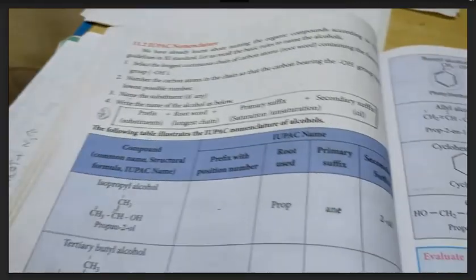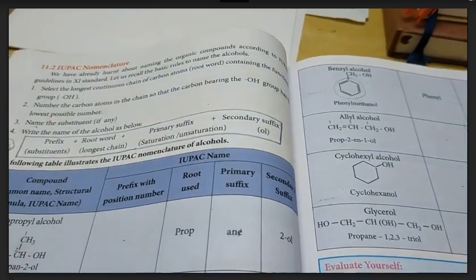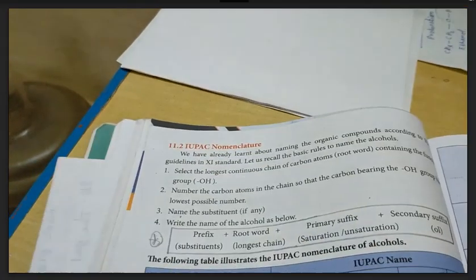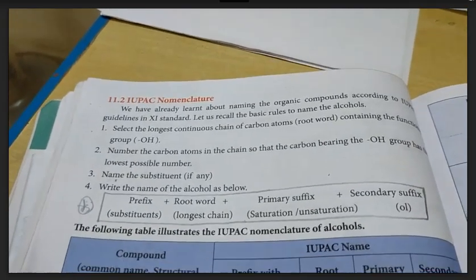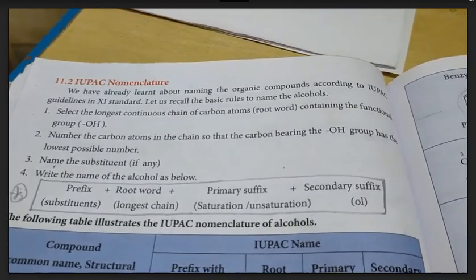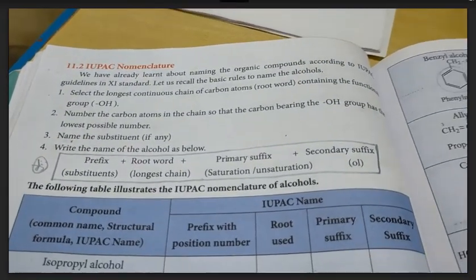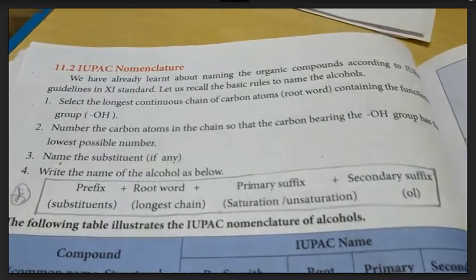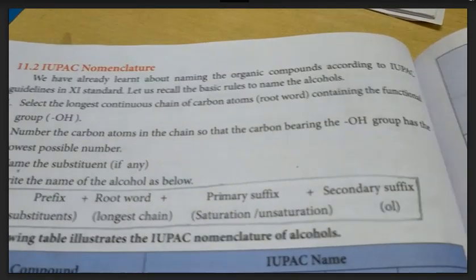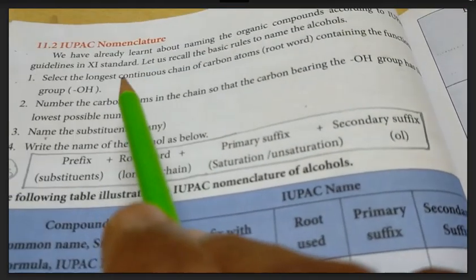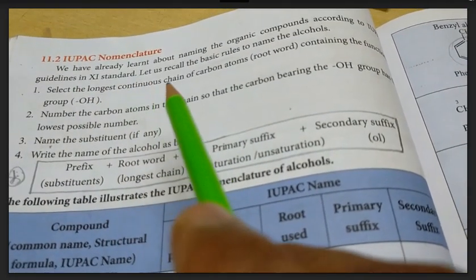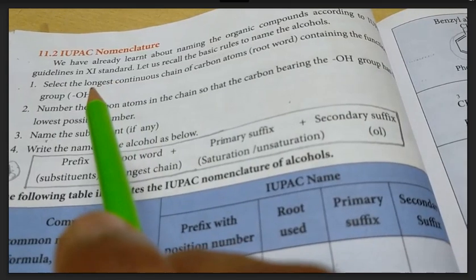Next we get into the next topic, naming the compounds. About naming the organic compounds, we have discussed clearly in 11th standard. Anyway, what steps do we have to follow? Let us know. The first one, select the longest continuous chain. That is very important.